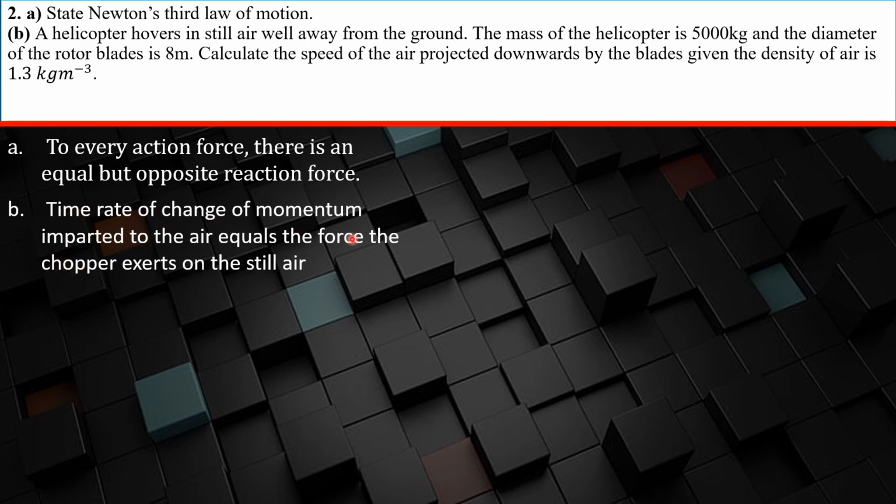Okay, so this is a very important statement I've made here. The time rate of change of momentum imparted to the air equals the force the chopper exerts on the still air. Why? This comes from Newton's second law, that the time rate of change of momentum of a body is directly proportional to the force applied on it and takes place in the direction of the force. So the blades of the helicopter are rotating, and so they are imparting a certain change in momentum in the air around it, the still air.